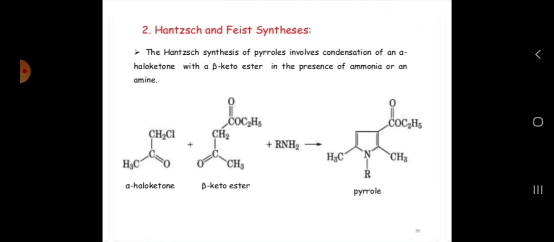Okay. So now let us see the second one, Hantzsch synthesis. Hantzsch synthesis.